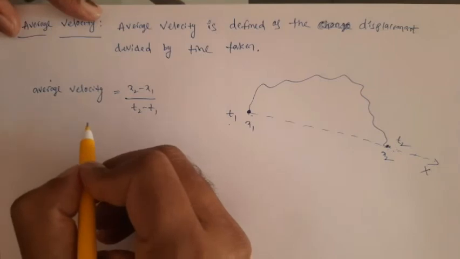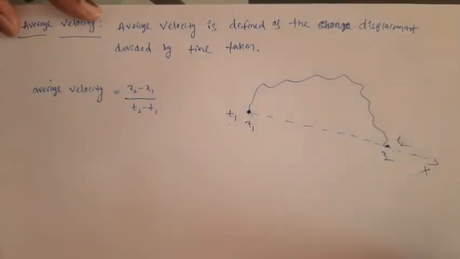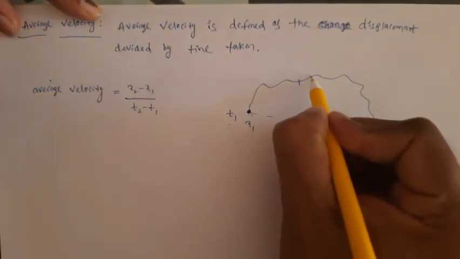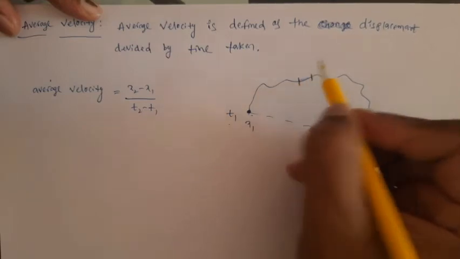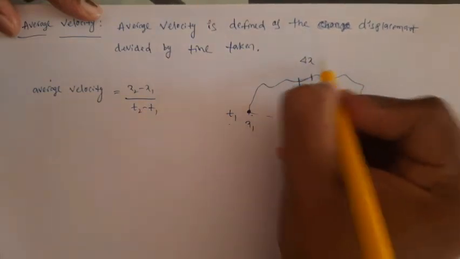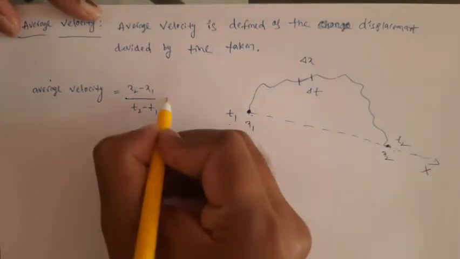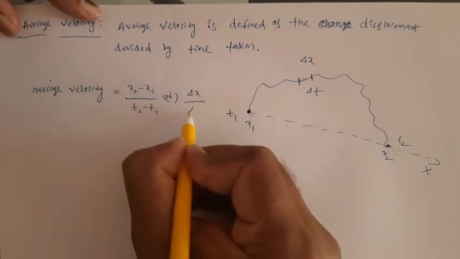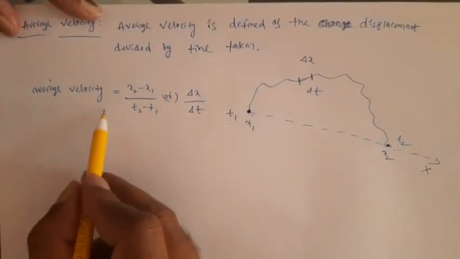Suppose you want to find average velocity over a small interval, say it is moving from here to here. We can take a small displacement here. Let us call this delta x and the time taken delta t. In this case, we write a small displacement divided by a small time interval. So this is the way we define average velocity.